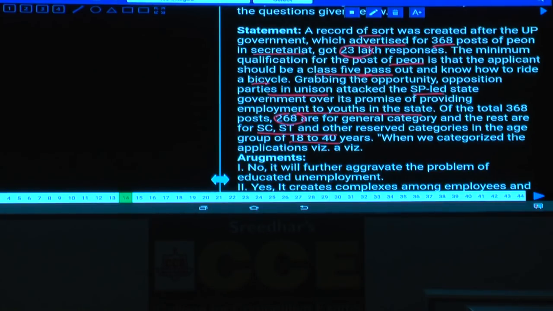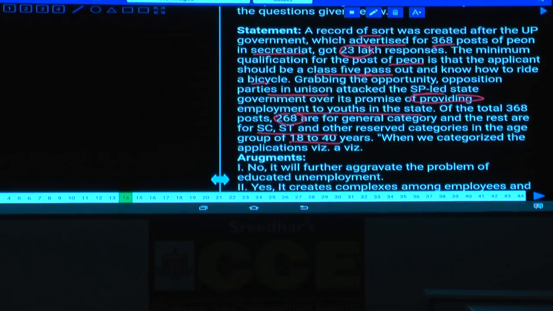Yes, is this strong here, first one? No. Grabbing the opportunity, opposition parties in unison attacked the SP-led state government over its promise of providing employment to youths in the state. Now this SP government has promised that they will provide employment opportunity to the youths in the state.